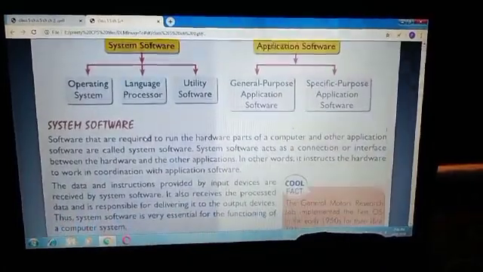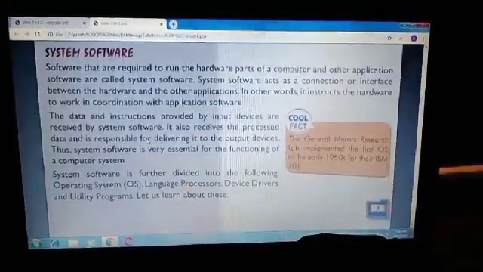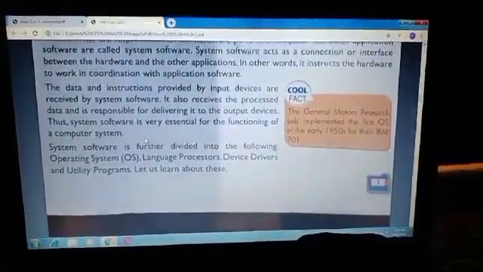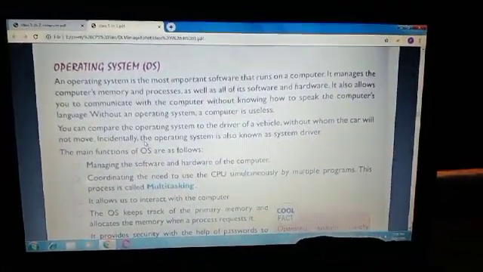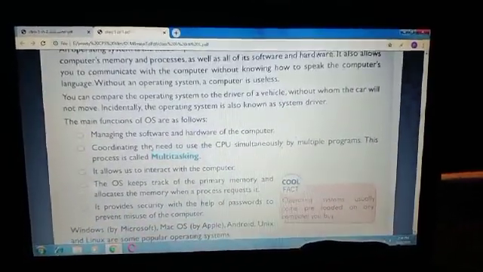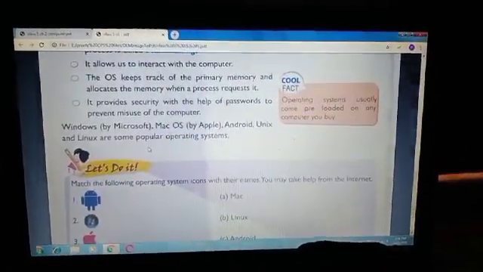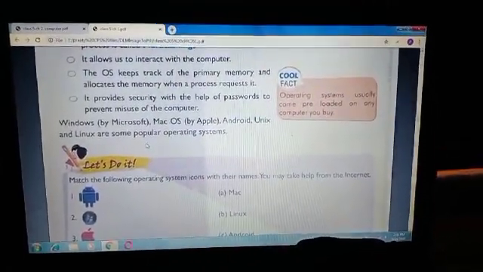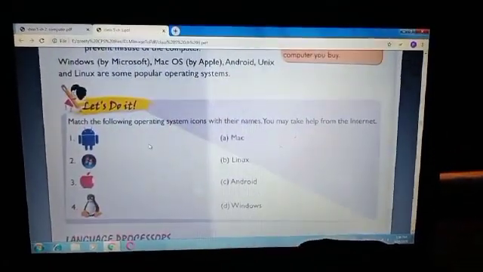Read every line, every topic carefully. About system software, types of system software, operating system, what are the types of operating system and what is the work of operating system, all points are given there. Read carefully. Windows, Mac, Android, Unix and Linux are some popular operating systems.